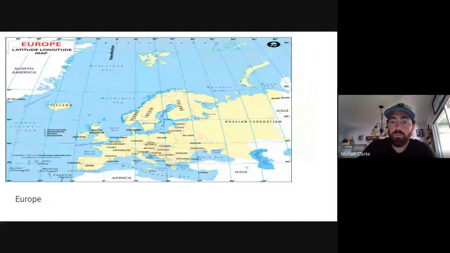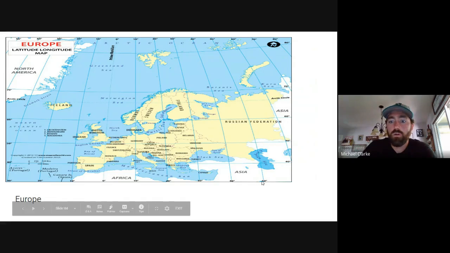Here's another example. If you wanted to look at the absolute location for this place in Russia, this would be 50 degrees east longitude, because it's 50 degrees east of the prime meridian, and 60 degrees north latitude.